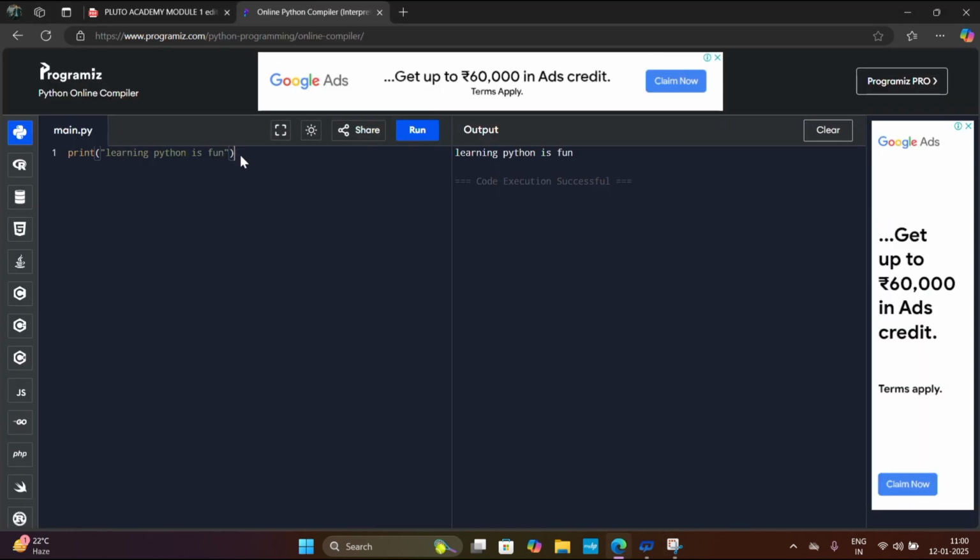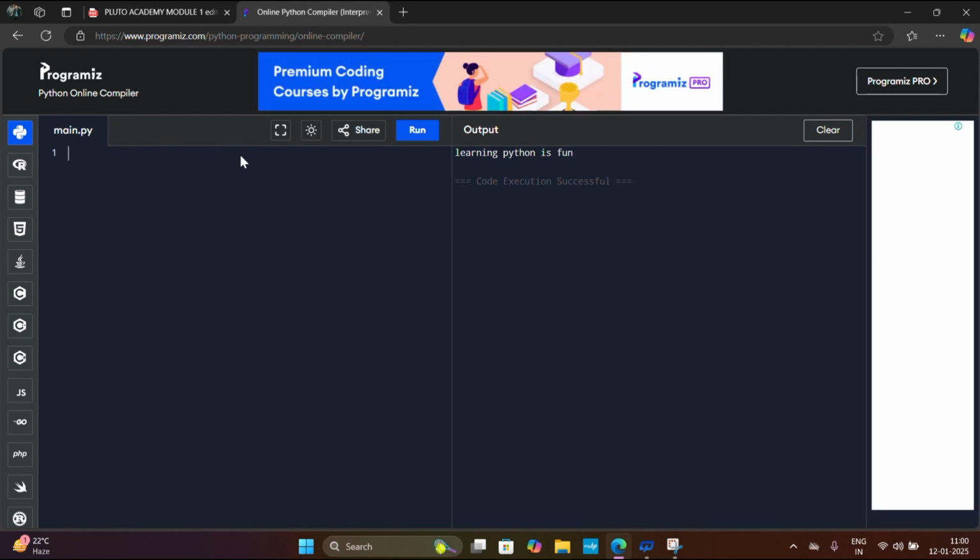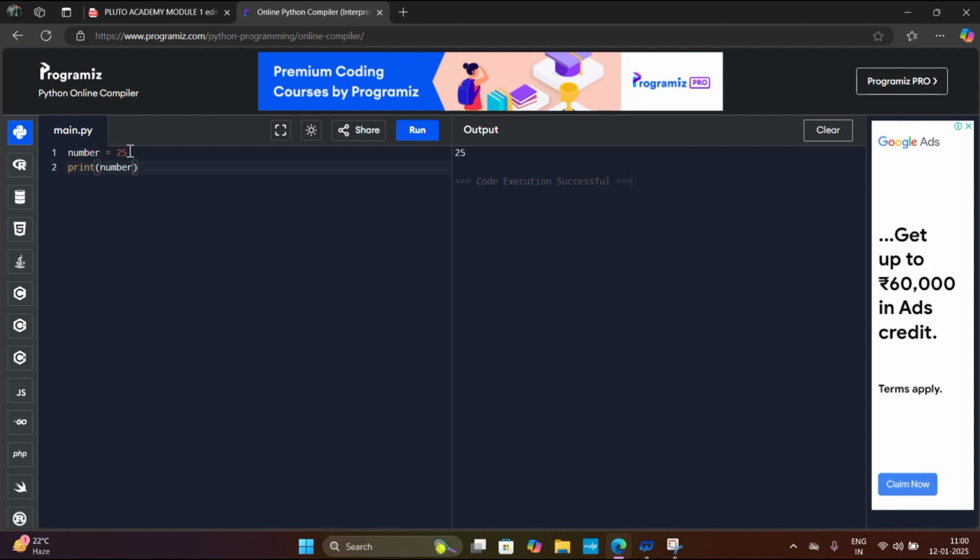Here I will create a variable called number. I will assign some value, 25. Now I will print this. Print number. Run this program and the output is 25. Number is a variable that stores the number 25. So here we are printing the number. So what will be printed? 25 will be printed.